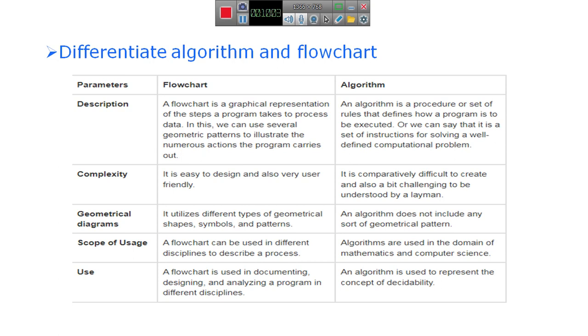And regarding complexity, a flowchart is easy to design and also very user friendly. An algorithm is comparatively difficult to create and also a bit challenging to be understood by a layman. In case of an algorithm, some knowledge of English is compulsory, because the algorithm is in a written form.